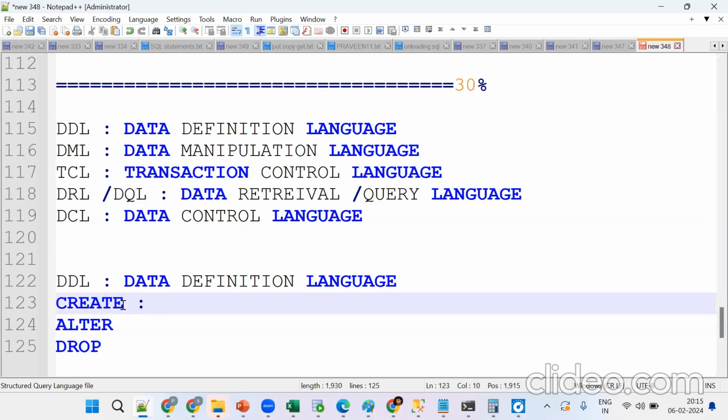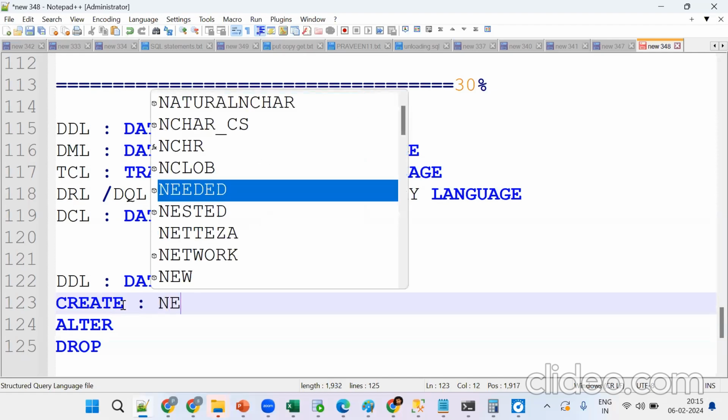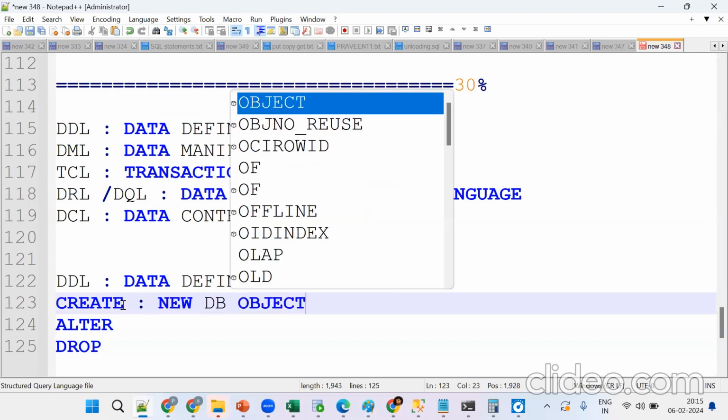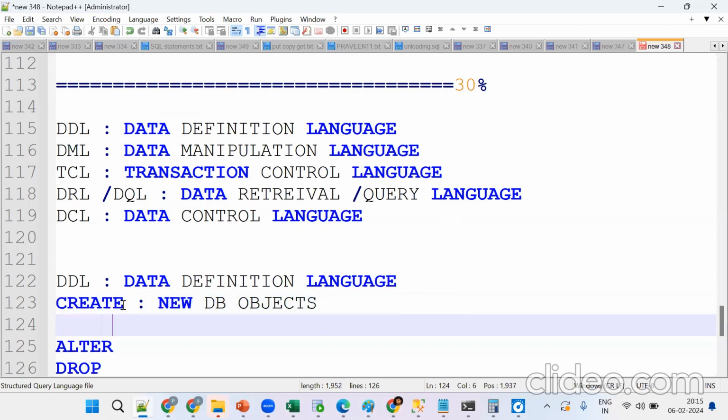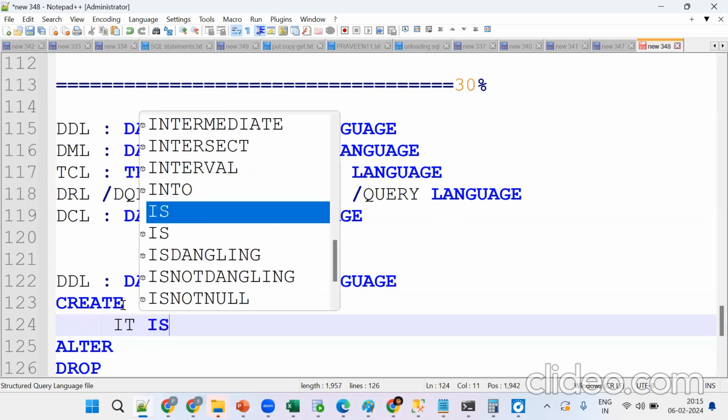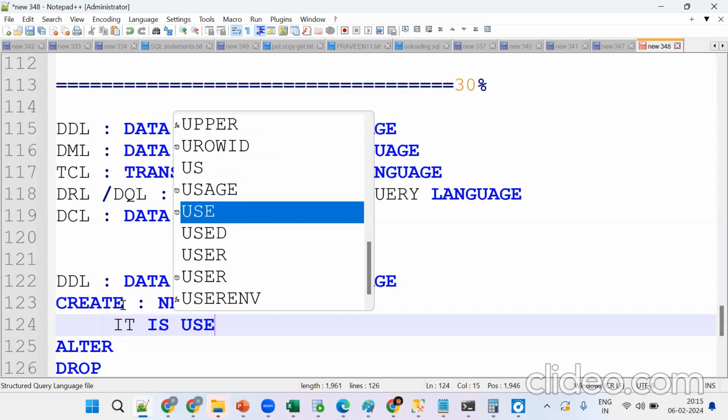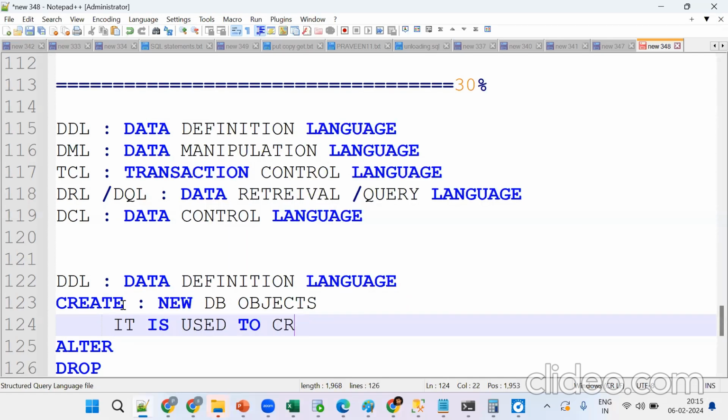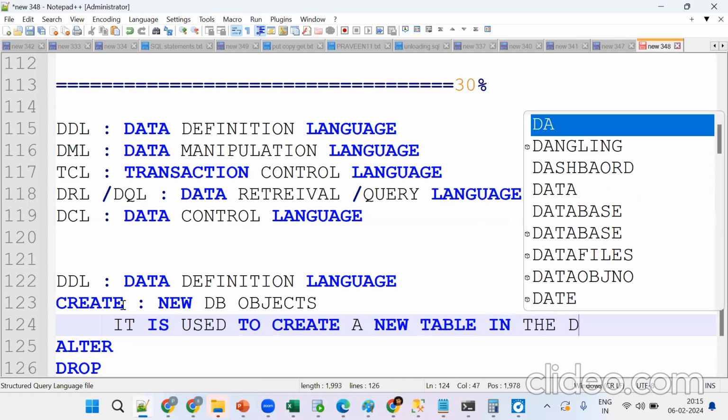What exactly will create do? We can create database tables. You can say it is used to create new database objects. For understanding purposes, I should create one database table. You can say it is used to create a new table in the database.